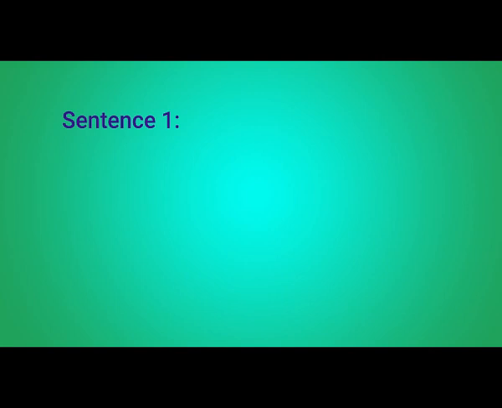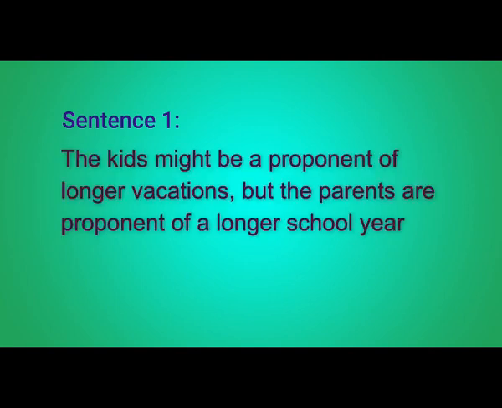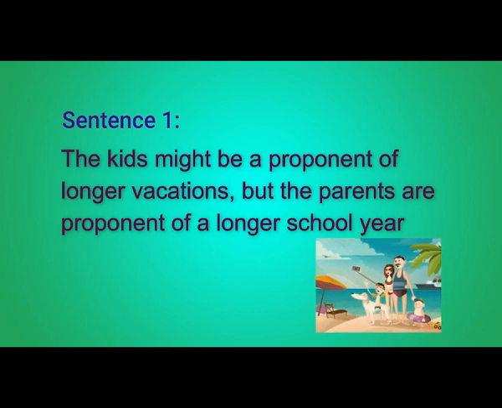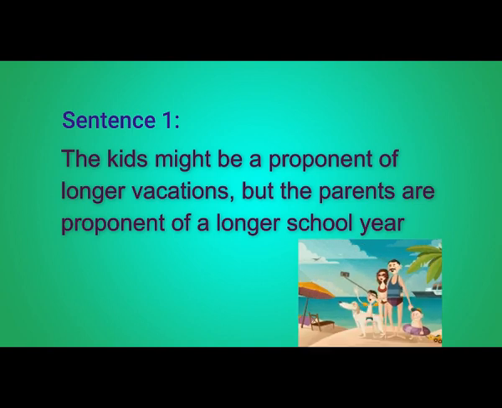So here is the first sentence. The kids might be a proponent of longer vacations, but the parents are proponents of a longer school year, which means that the kids might want or advocate that the vacations should be longer, but parents want longer school years.